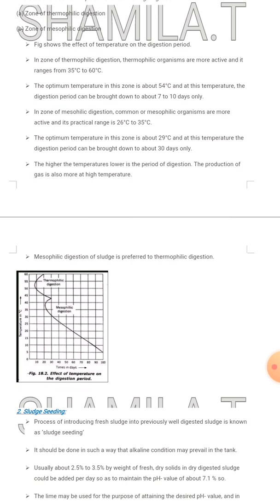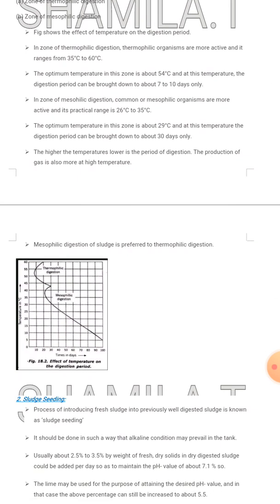In the zone of thermophilic digestion, thermophilic organisms are more active and it ranges from 35 to 60 degrees Celsius. The optimum temperature is about 54 degrees. The digestion period can be brought down to about 7 to 10 days only.